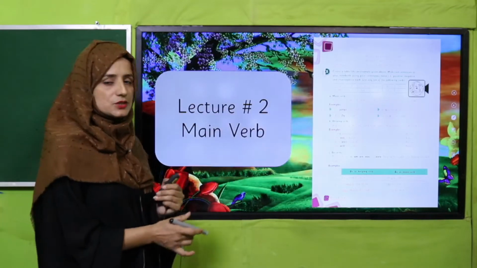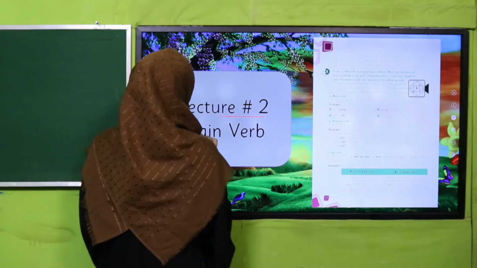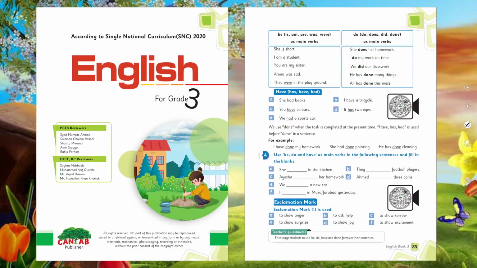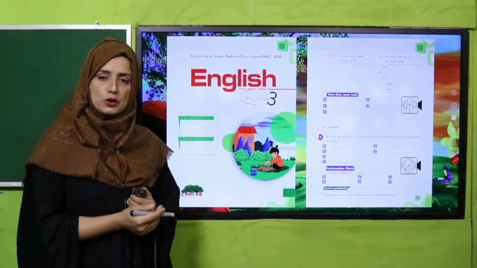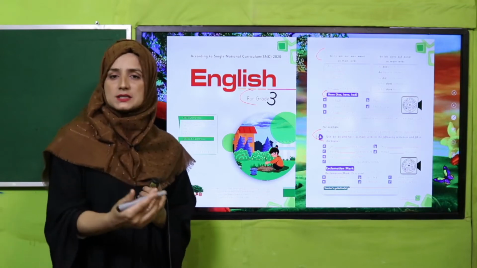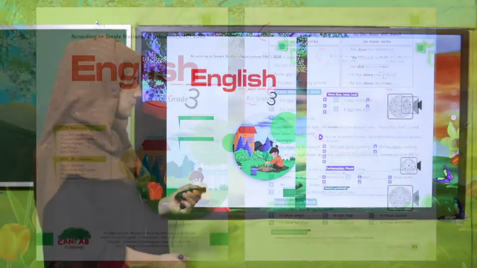So our today's lecture, lecture number 2, we will learn about main verbs and we will cover page number 94. Before, in English for grade 3, my dear students and my dear fellow teachers, we have already learned about the use of main verbs like be, do and have. I hope you remember it. If you do not, you can watch this video lecture again. And today we are going to enhance our knowledge more about it.